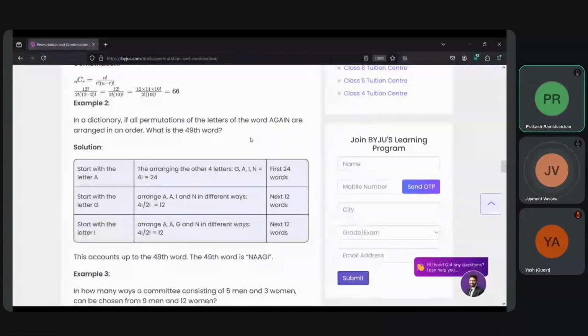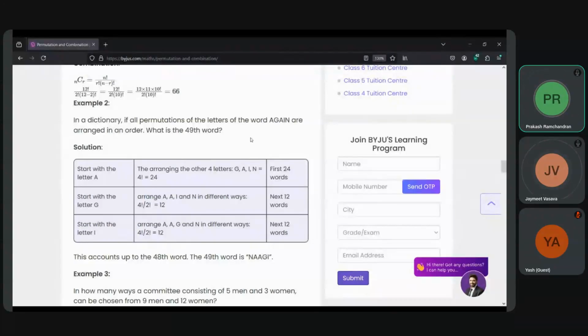So you want in order, A to N, or whatever, G, I, N. So if you want it in an ordered way, the first is A, followed by G, followed by I, and the last one is N. Yes. So now why has that come?